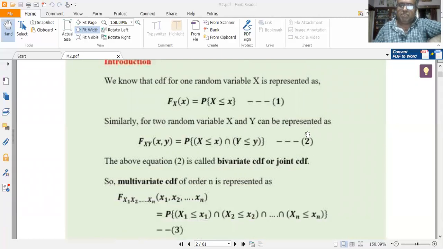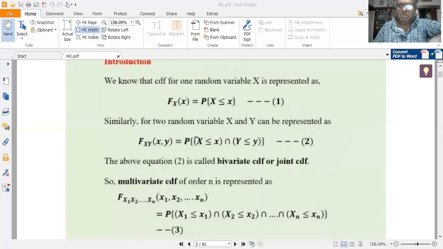So how do you define a CDF of a single one-dimensional random variable X? We know that the CDF for a one-dimensional random variable X is given as capital F_X of x equals the probability of X less than or equal to x. This we have studied in module 1. So similarly, extend this to two dimensions. Let me call this equation 1.